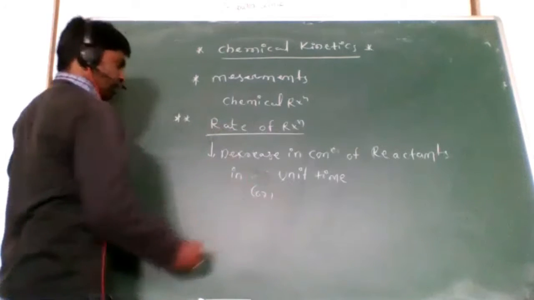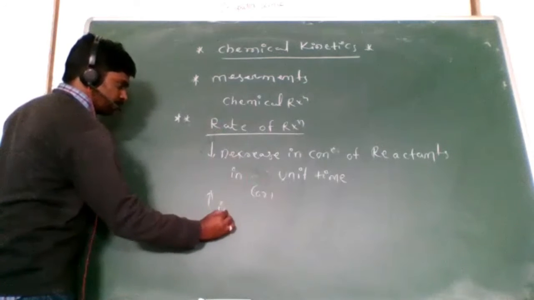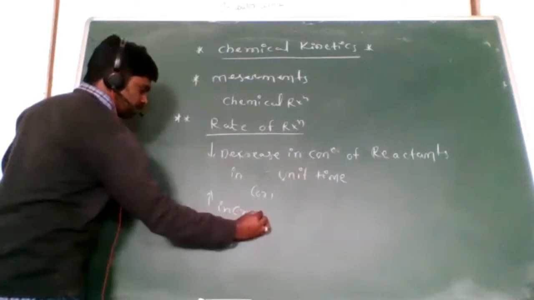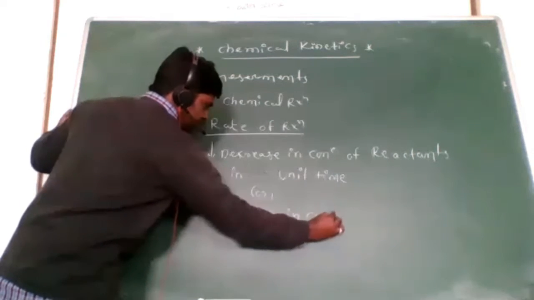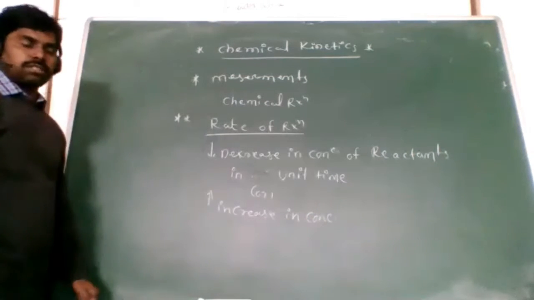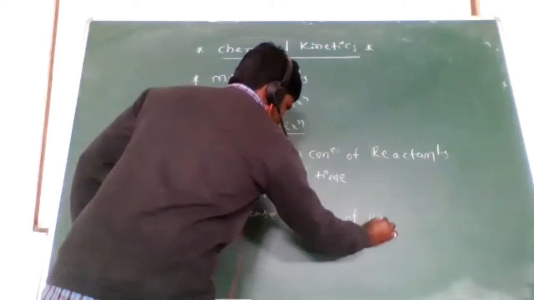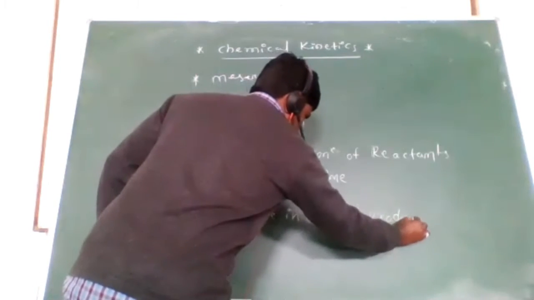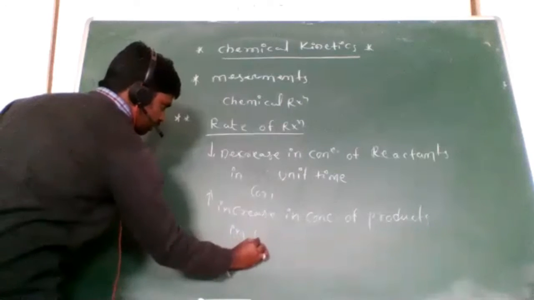There is another way also: the increase in concentration of products in unit time.